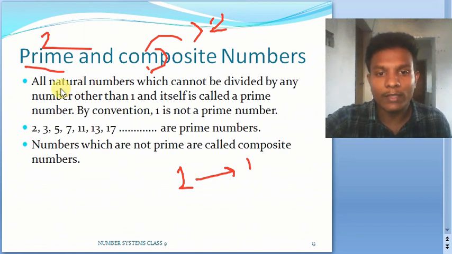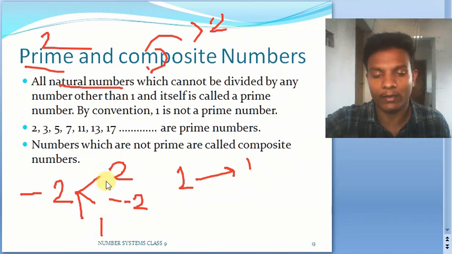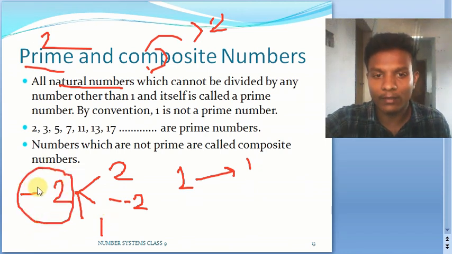And I told you this will be defined only for natural numbers. Why? Because see the case. Take -2. What are the factors of this particular -2? Let us see. 2 will divide it definitely, -2 will divide it, and 1 will divide it as well. How many factors does it have? It will have 3 factors. Can you then say this -2 is a prime? No. That is the reason why we confine the prime and composite terminology only to natural numbers. So here we need to keep in mind that 1 is such a number which is neither prime nor composite.